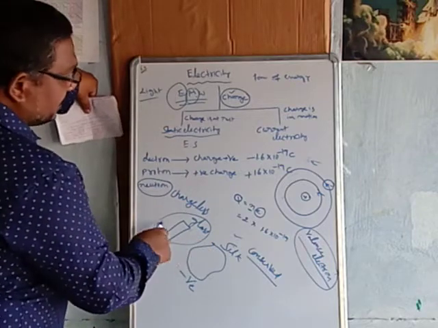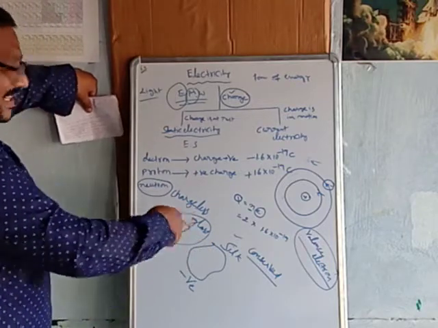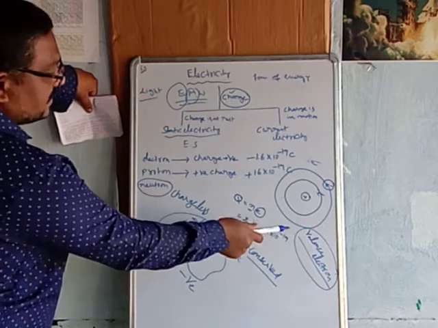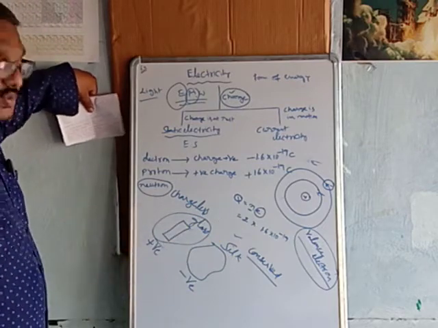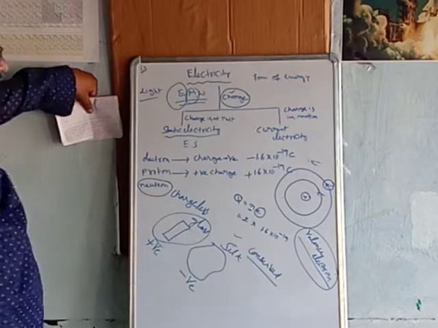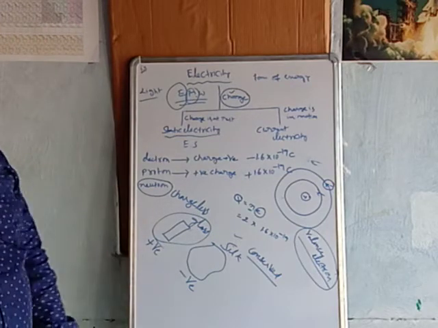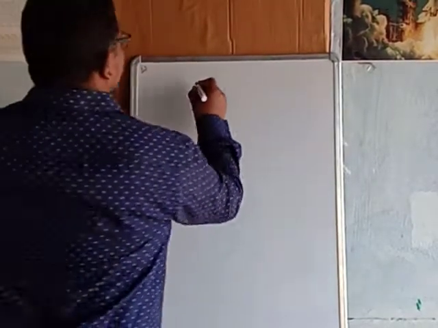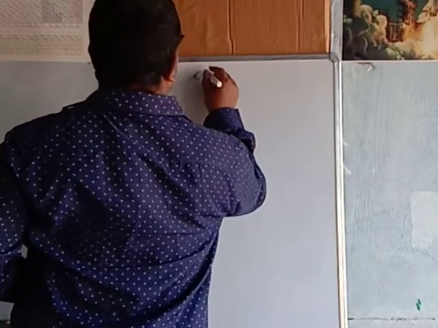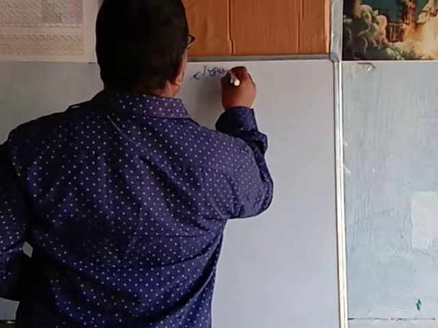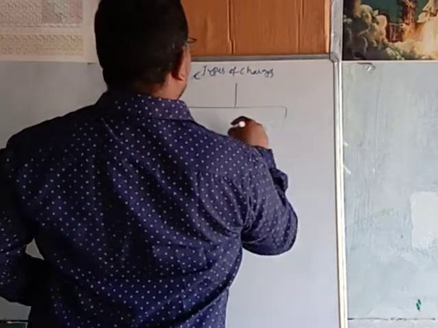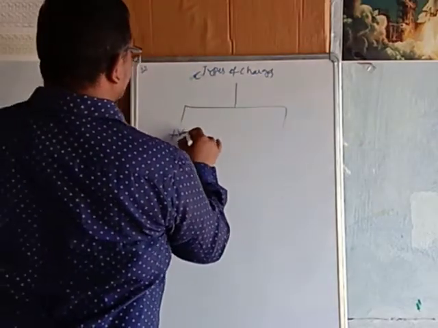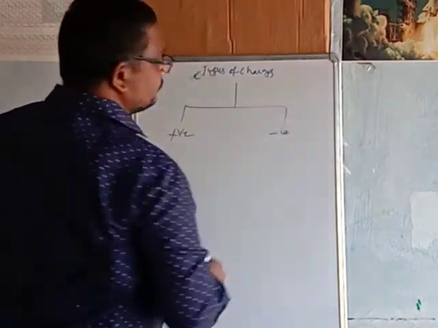But after rubbing the glass rod with the silk cloth, what is happening? Valence electrons are transferred from the glass rod to the silk cloth. So two types of charges are present in nature. Just pause: how many types of charges are present? Two types of charges are present, positive charge and negative charge.